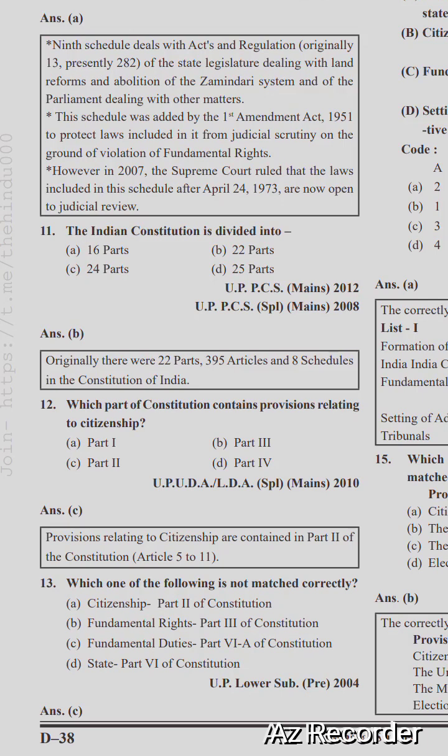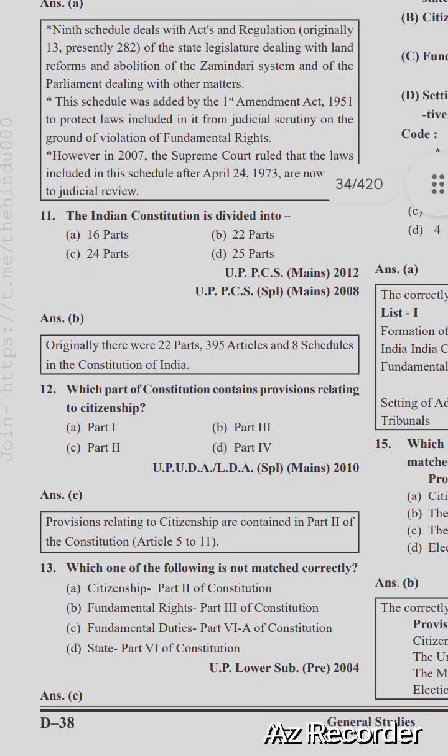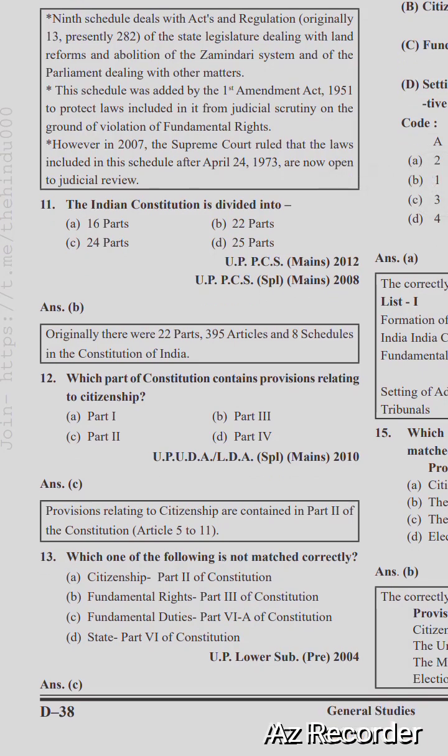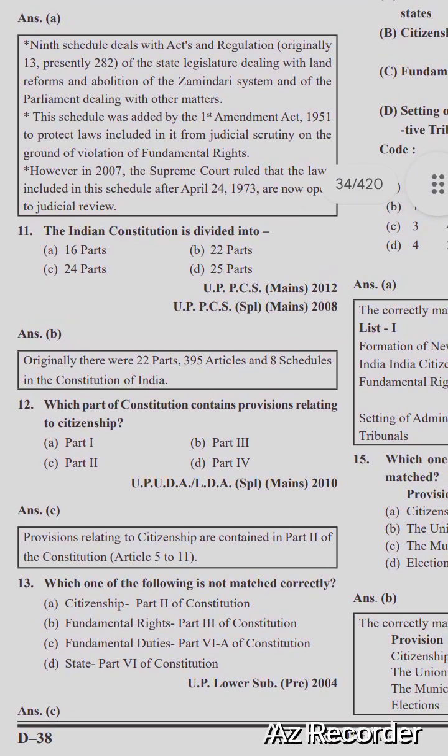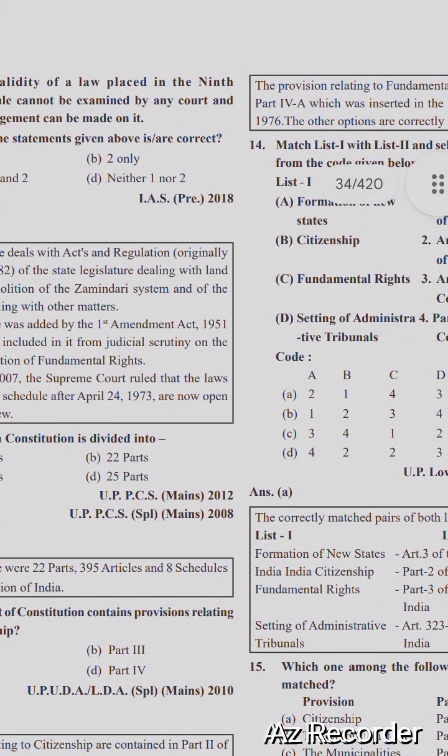Which one of the following is not mentioned correctly? Citizenship, Part 2 of the Constitution; fundamental rights, Part 3 of the Constitution; fundamental duties, Part 6A of the Constitution; state, Part 6 of the Constitution. Which is not matched? Option C. Fundamental duties, Part 6A of the Constitution, is wrong. So the right option is option C.